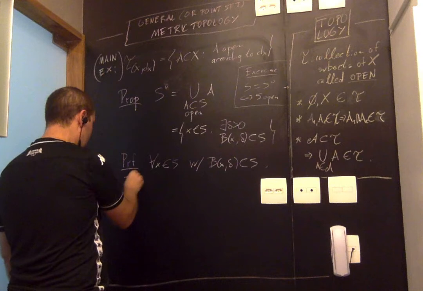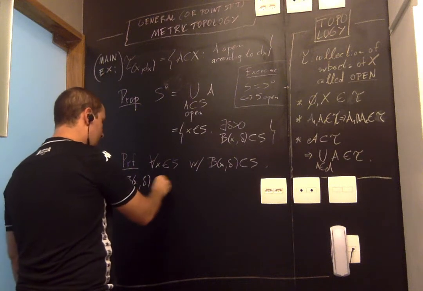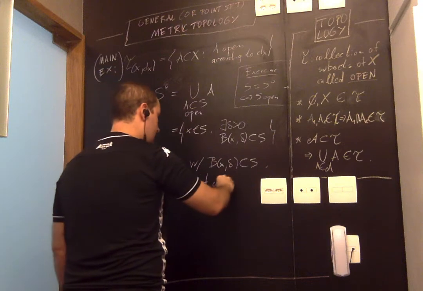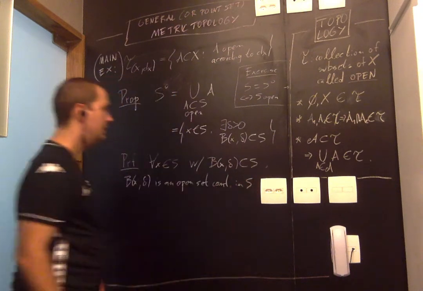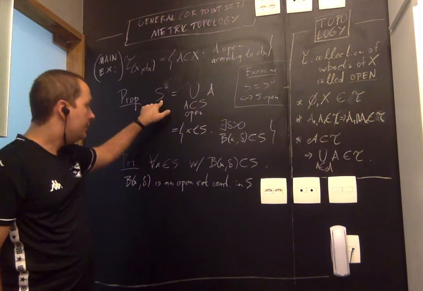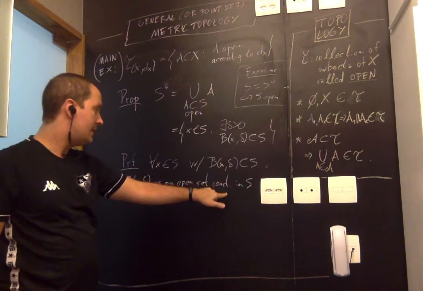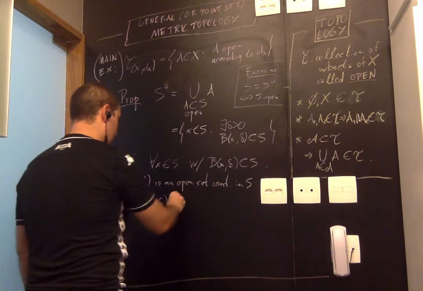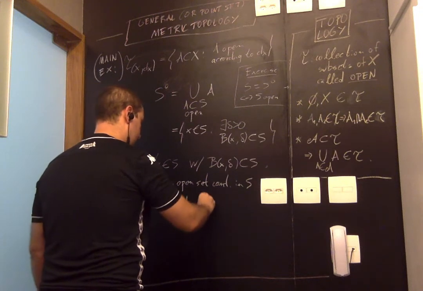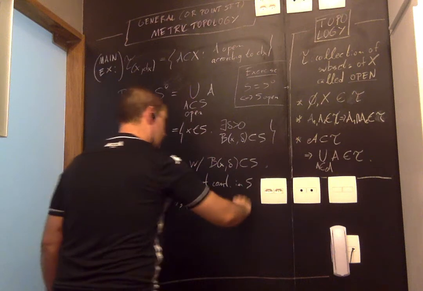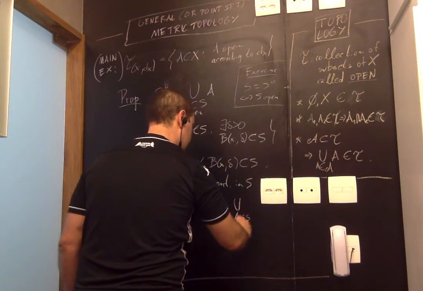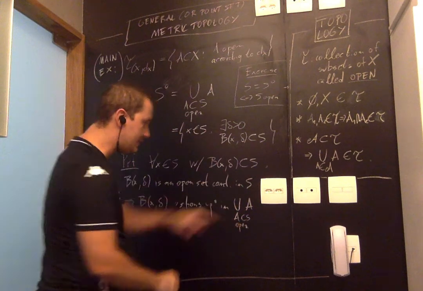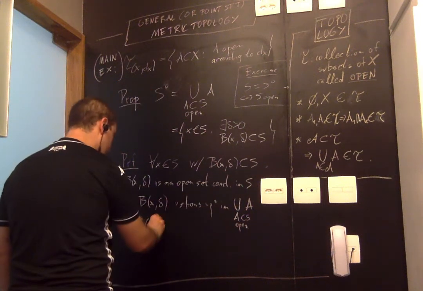Then we know that B(x, delta) is an open set contained in S. And the interior is the union of all such open sets contained in S. So B(x, delta) shows up in the union that we wrote above. Therefore, if a set is one of the sets in the union, it's contained in the union.